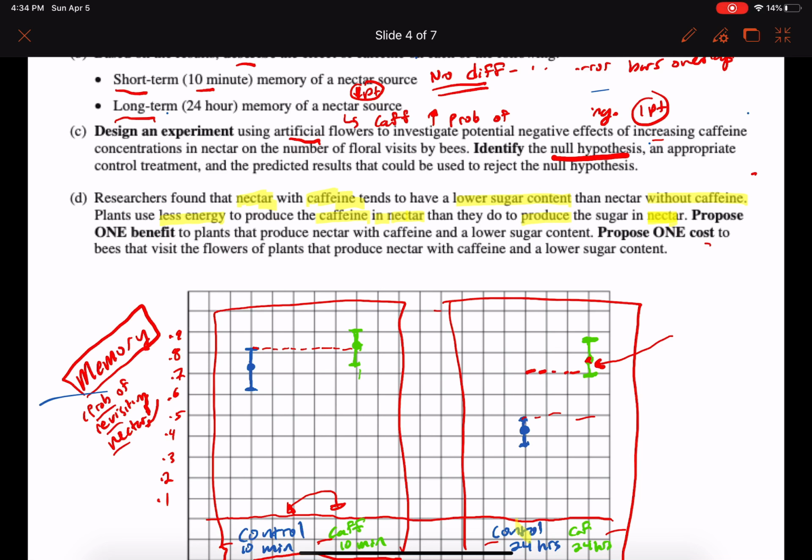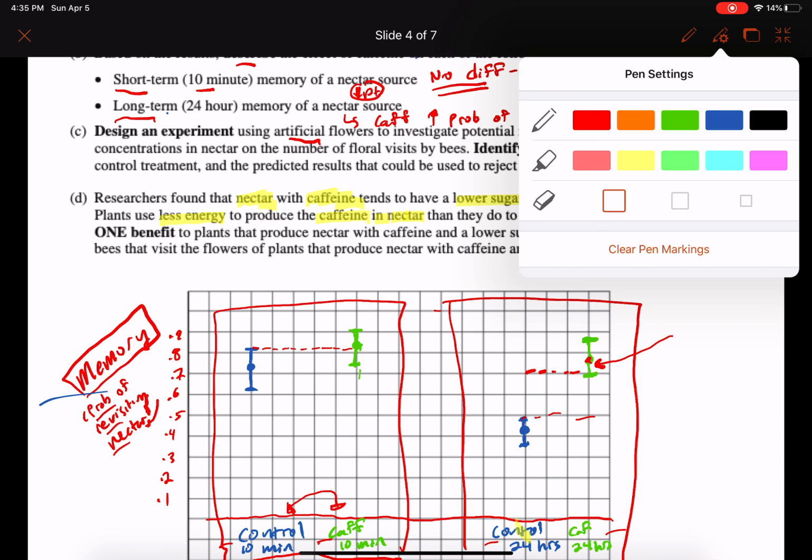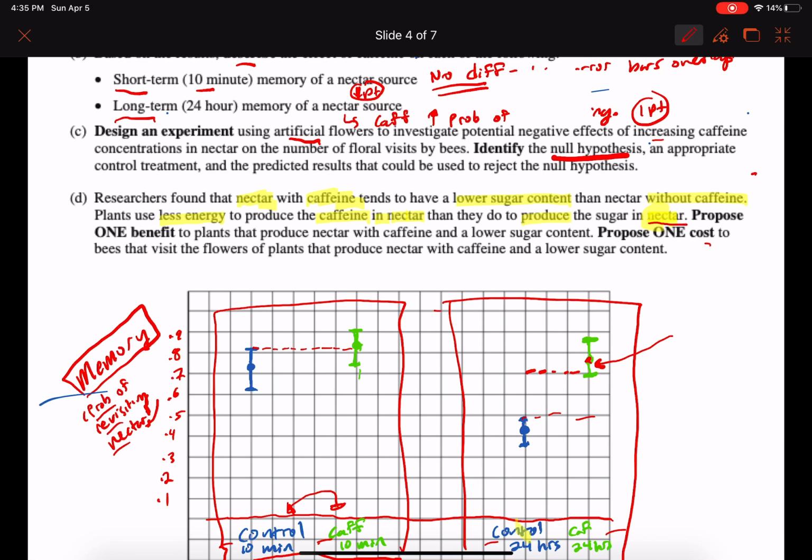But you've got to also think about it at a much bigger picture. Again, what's the point of having that sugar? Well, it's cell respiration. Things are going to need that sugar. So it's asking us to propose one benefit to plants that produce nectar with caffeine and lower sugar content. It almost even tells you directly in the problem itself.